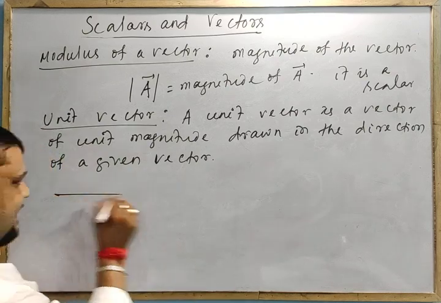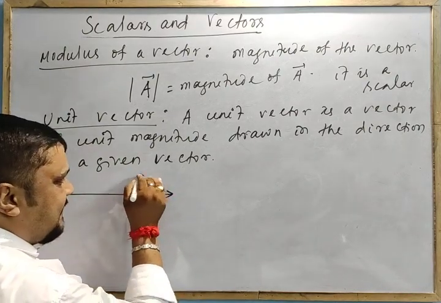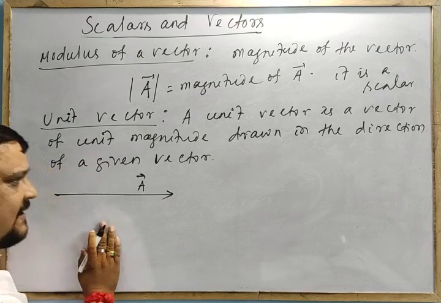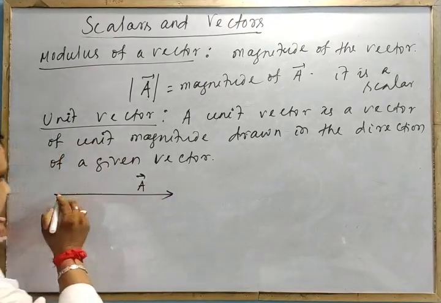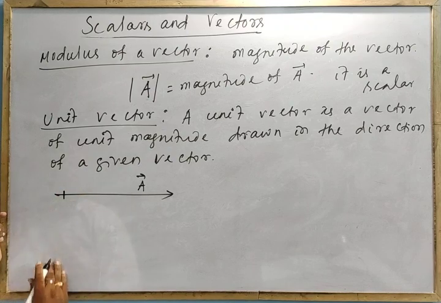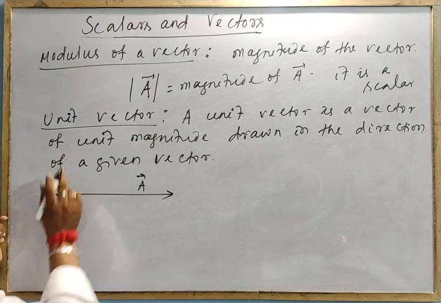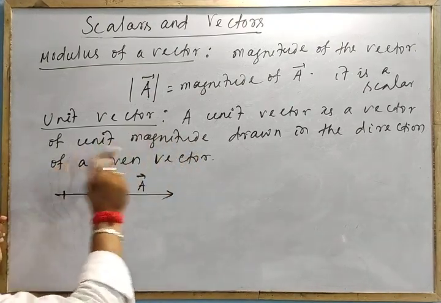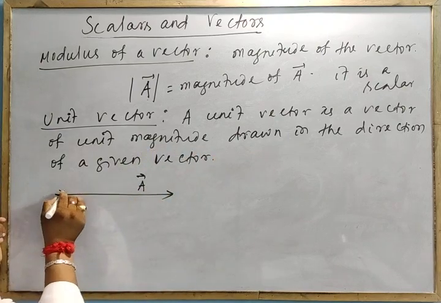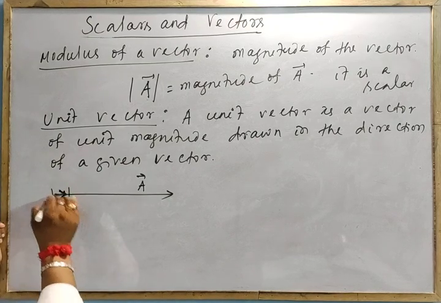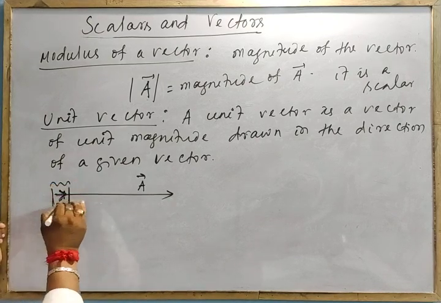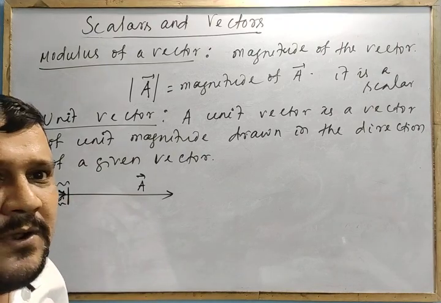Like that, it is a given vector A. Suppose this is 10 centimeter, I take 1 centimeter, 1 unit magnitude drawn in the direction of the given vector. In this direction, this is the unit vector.